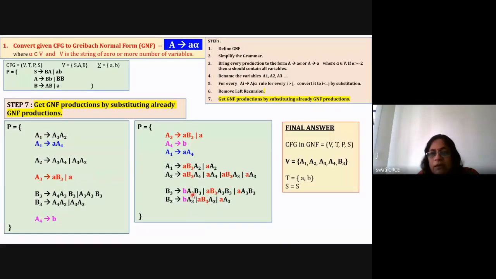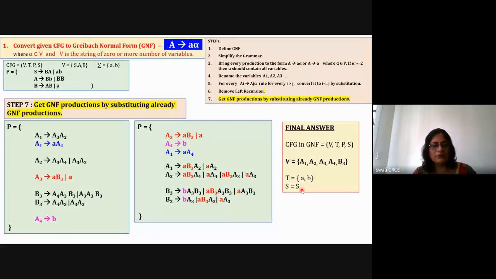So write down the final answer that the CFG in GNF is V, T, P, S where V is equal to A1, A2, A3, A4 and B3. So five variables are there. T is remaining the same, small a, b, and these are the rules of P. And the starting symbol is S.